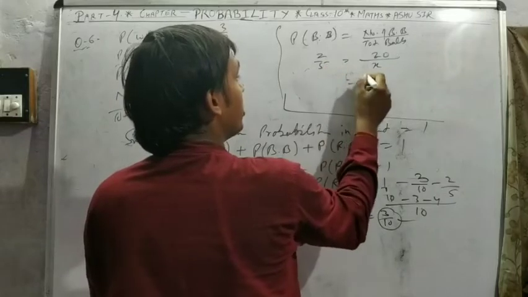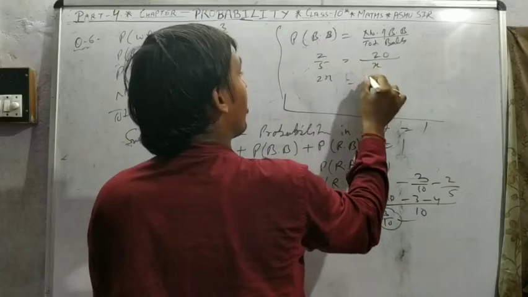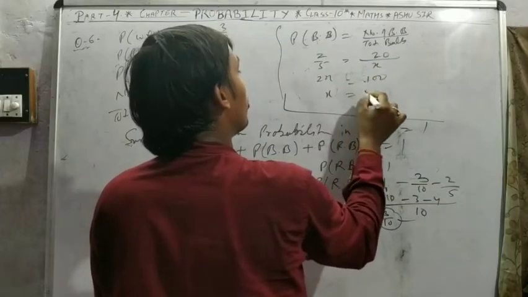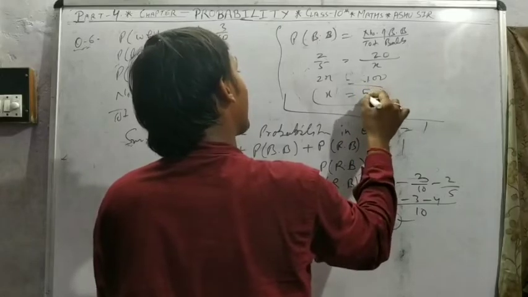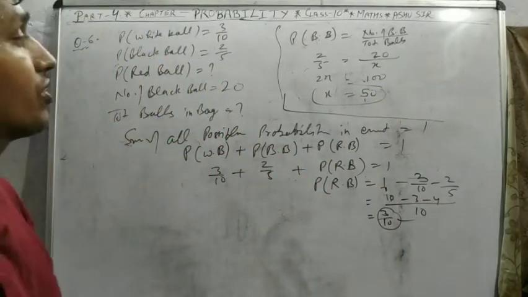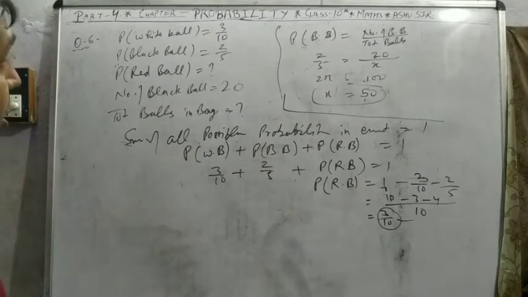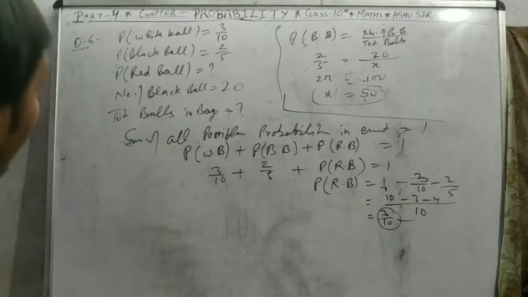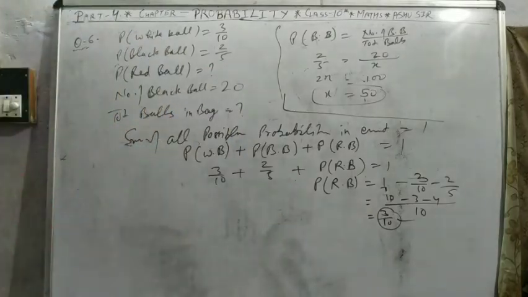Cross multiply. So 2x is equal to 100, so x is equal to 50. Means this bag contains 50 total balls. 50 balls in a bag, where the probability of red ball is 3 by 10. Pause the video, note down.